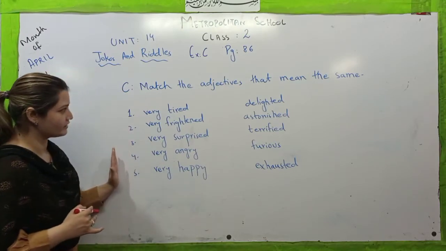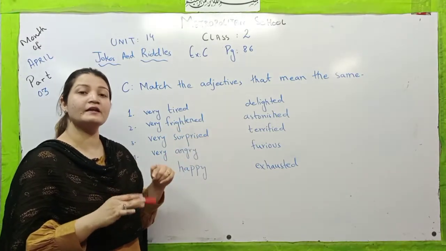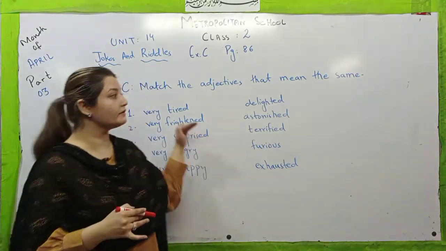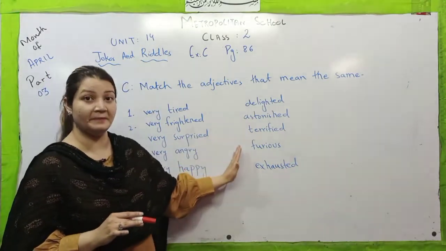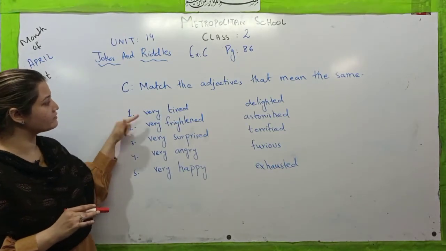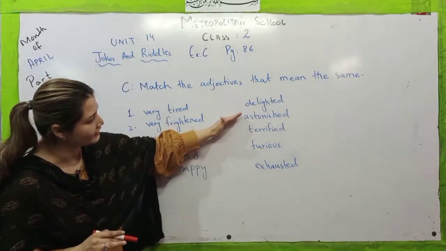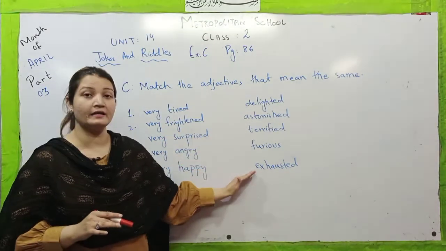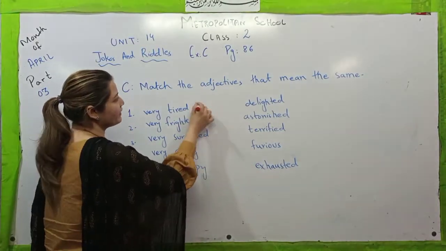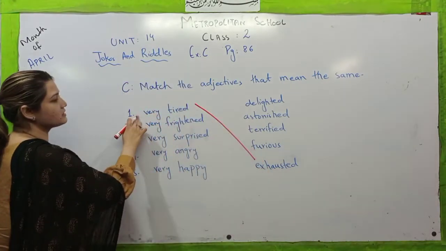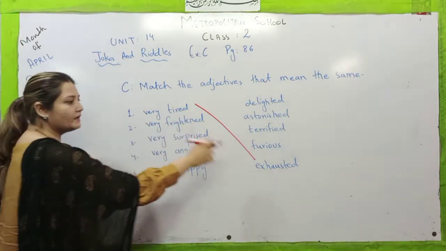So here we have some adjectives and here we have some words that are different in spelling. We spell them differently, we pronounce them differently, but their meanings are entirely the same. So we have to match these adjectives with their meanings. The first adjective given here is very tired. So we have to read out these meanings first. Delighted, astonished, terrified, furious and exhausted. Very tired, exhausted. So you have to match number 1 with exhausted. Very tired, adjective with the same meaning, exhausted.